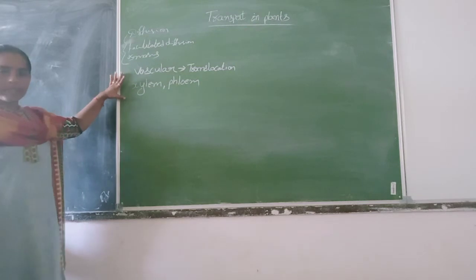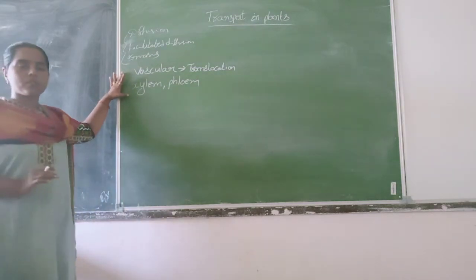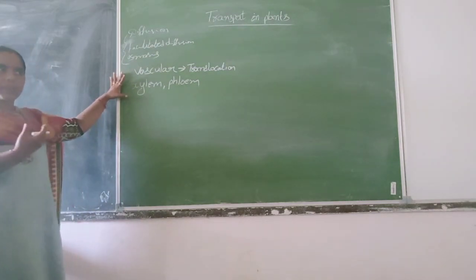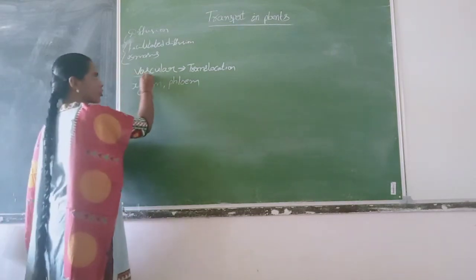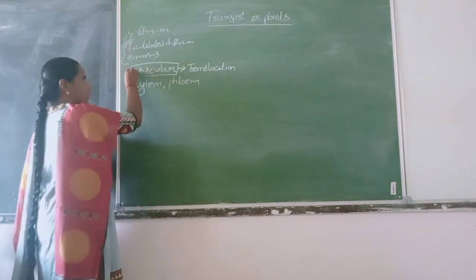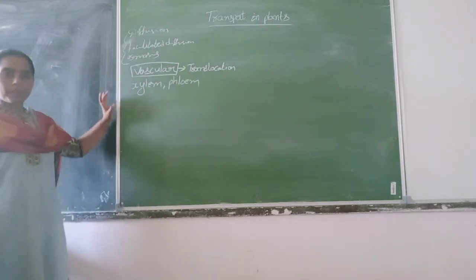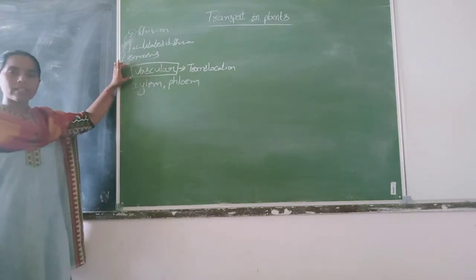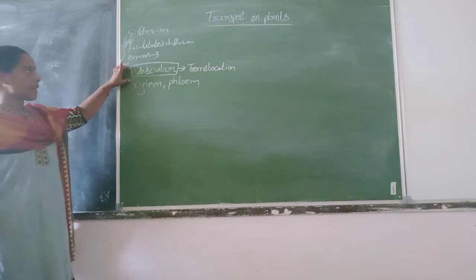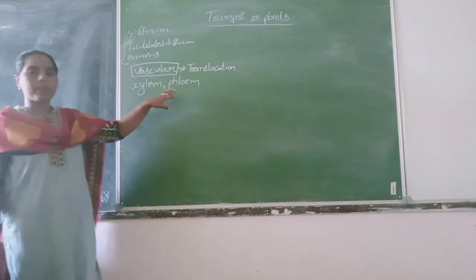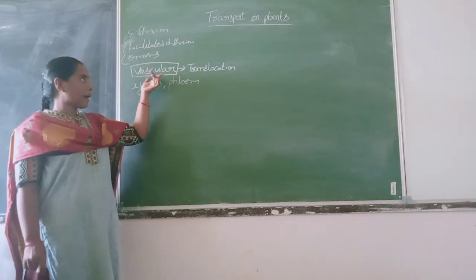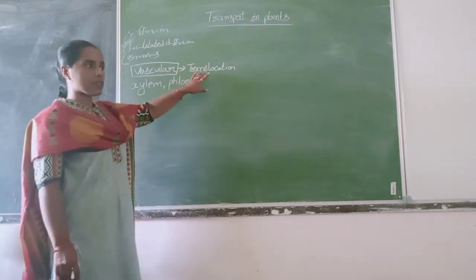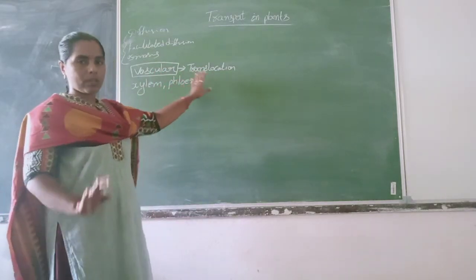In higher plants or angiosperms, the plant species appearing in our surroundings, have a specialized tissue for transporting the substances. That specialized tissue is called vascular tissue. This vascular tissue is nothing but xylem and phloem. Transporting the substances by vascular tissue is called translocation.